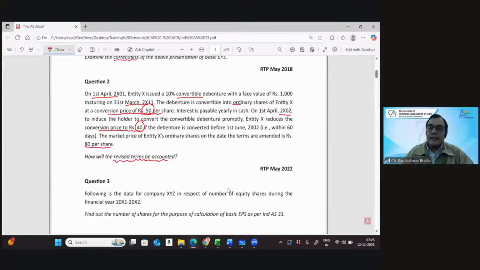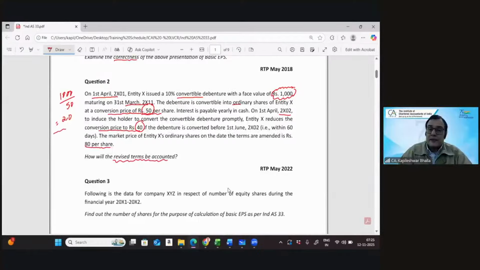Earlier we know the face value of the debenture is 1,000. I'd just like to quickly work this out. The face value was 1,000 and the conversion price is 50. So how many shares will you issue? If you divide 1,000 by 50, you would have given 20 shares against every debenture.